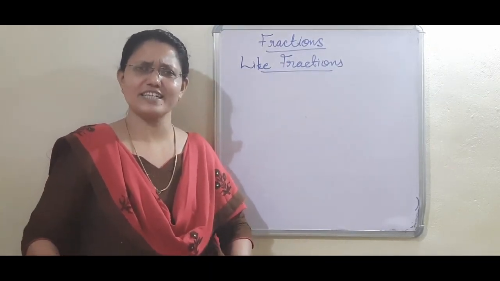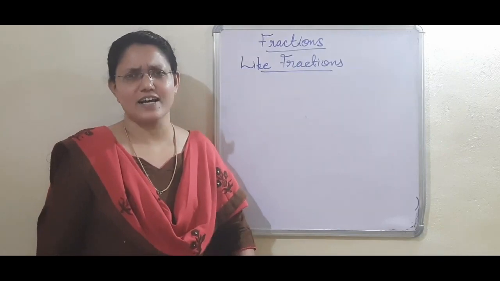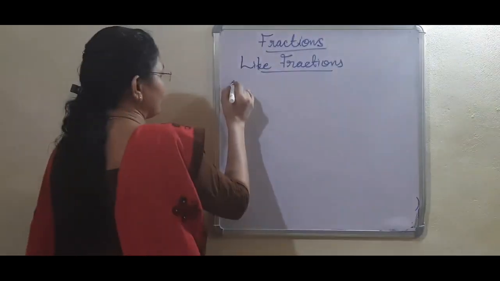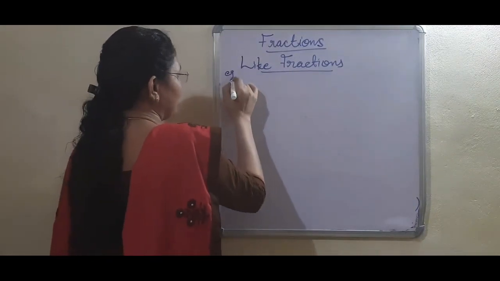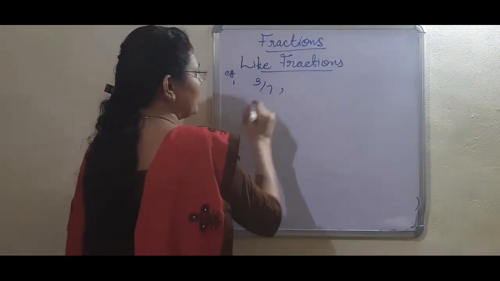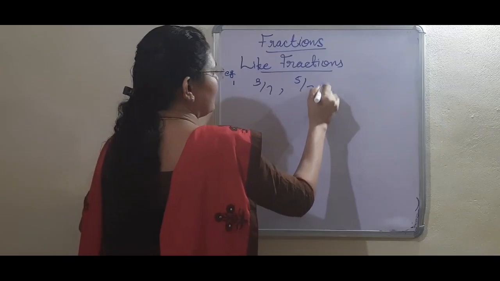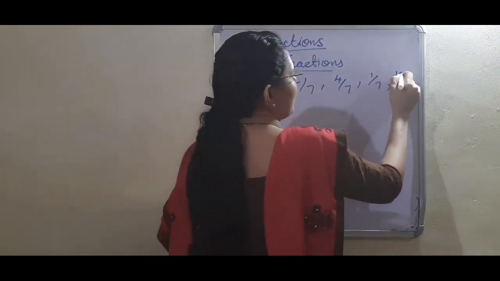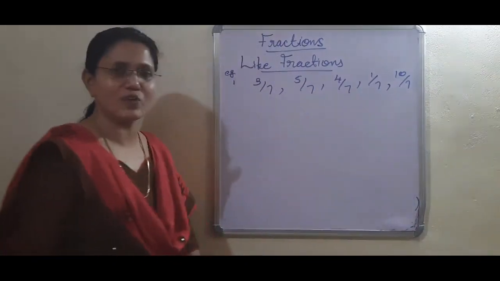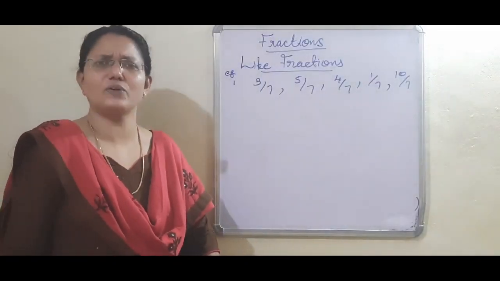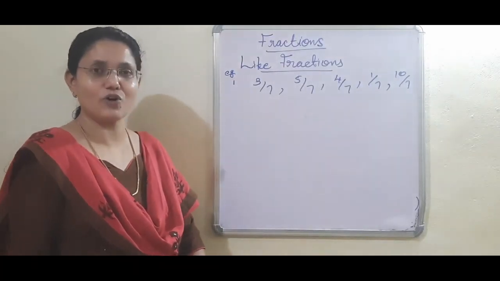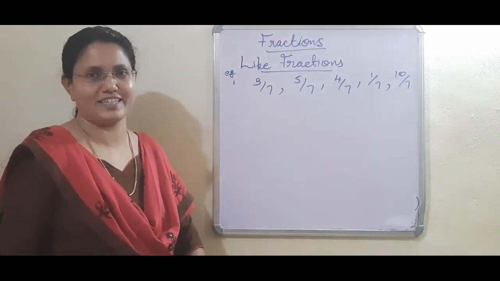If in all the fractions the denominators are the same, then it is called a like fraction. I will show an example. First example: 3 by 7, 5 by 7, 4 by 7, 1 by 7, 10 by 7. Look here, in all these fractions the denominator is 7 only. This type of fractions are called like fractions: 2 or more fractions with the same denominators.